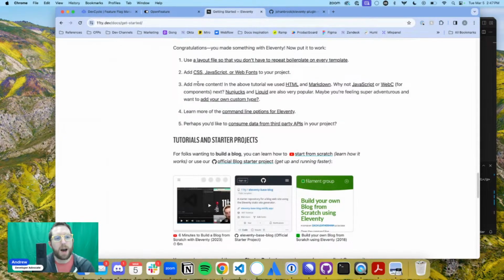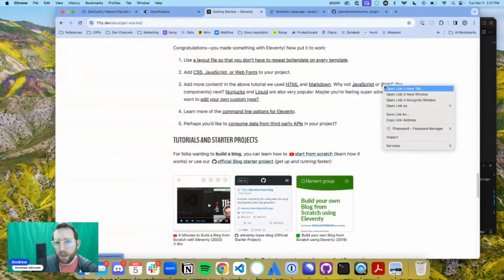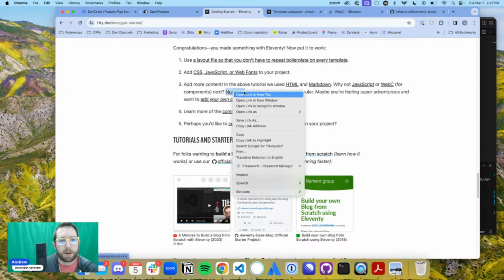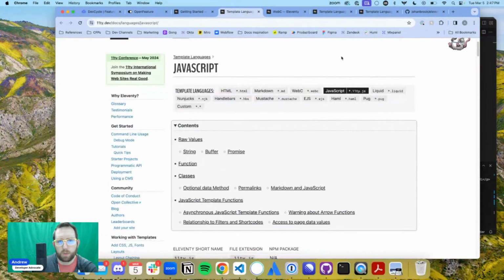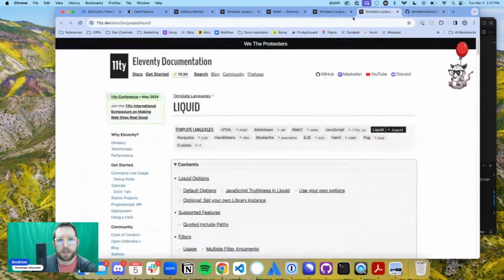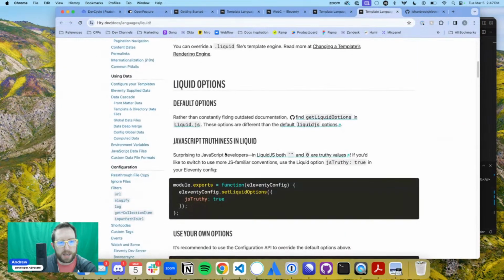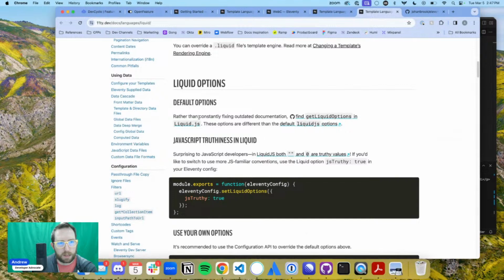So here we go. Add more content, HTML, Markdown, but you can use JavaScript, WebC components. I have no idea what WebC is. But Nunjucks and Liquid are also very popular templating languages. So we're going to go back to this in a second. Oh, I guess we're literally just selecting from here. That's kind of okay. Yeah, so this is Liquid.